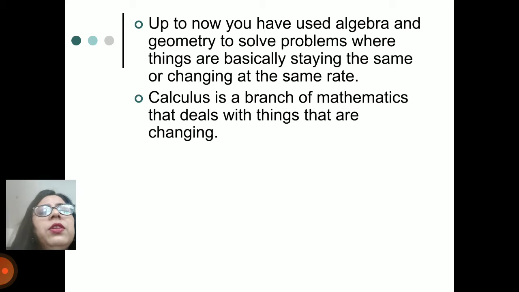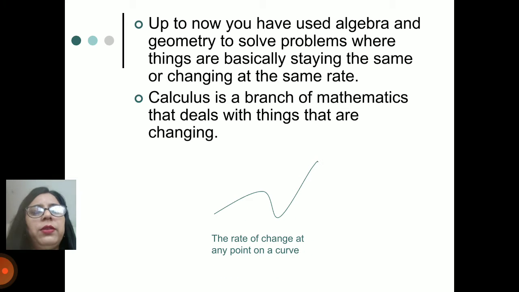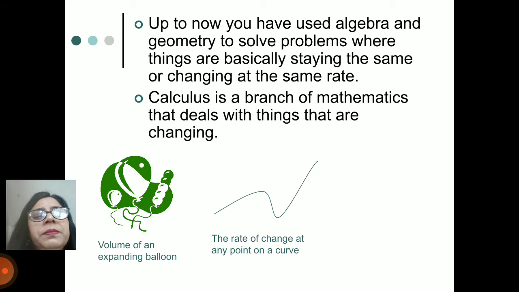Before we start, up to now we have always used algebra and geometry to solve problems where things are basically staying the same or changing at the same rate. The second one, calculus, is a branch of mathematics that deals with things that are changing. Examples are given over here. The rate of change at any point on a curve, if we have to check it out, that means we have to check out the limits.